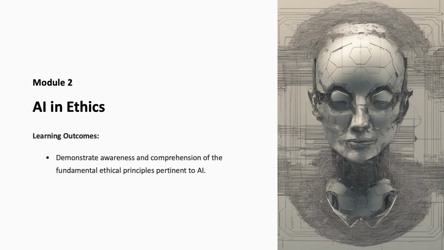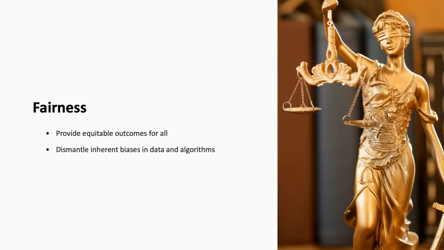Let's dive into the four fundamental ethical principles essential for responsible AI use: fairness, transparency, accountability, and privacy. At the heart of ethical AI is the principle of fairness. This principle challenges us to ensure that AI systems provide equitable outcomes for all, irrespective of one's gender, race, ethnicity, or socioeconomic status. It's about dismantling inherent biases in data and algorithms that can lead to discrimination or exclusion.